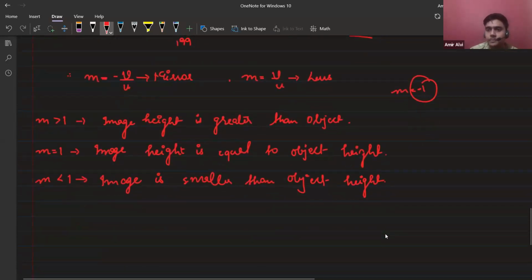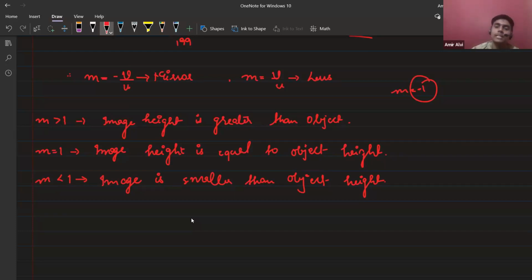Anybody? Tell me fast, because only 15 minutes are left. I want to take the power of lens as well. There are also 2 to 3 types of numericals. Anybody? I don't think so.